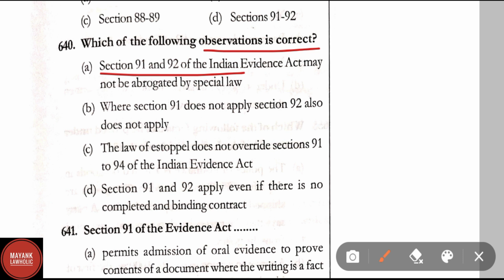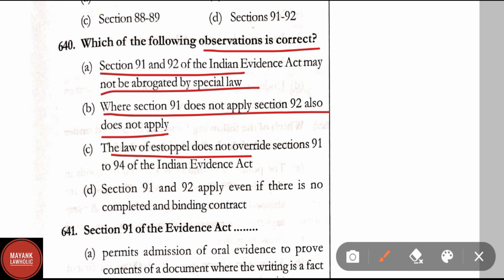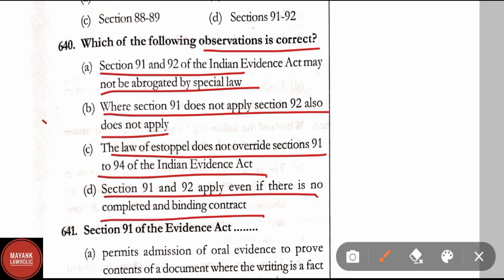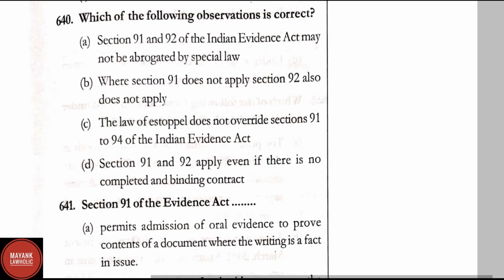Sections 91 and 92 of the Indian Evidence Act may not be abrogated by special law. Where section 91 does not apply, section 92 also does not apply. The law of estoppel does not override sections 91 to 94 of the Indian Evidence Act. Sections 91 and 92 apply even if there is no completed and binding contract. Here it has been asked which of the following observations is correct. Observation B is correct. Where section 91 does not apply, section 92 also does not apply. Option B is the right answer.